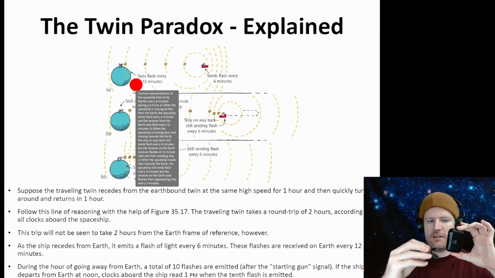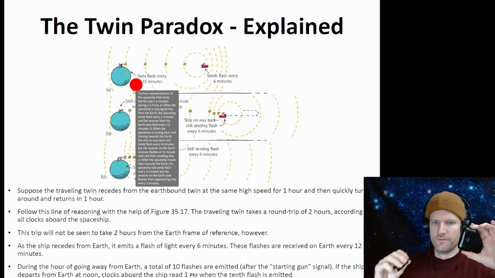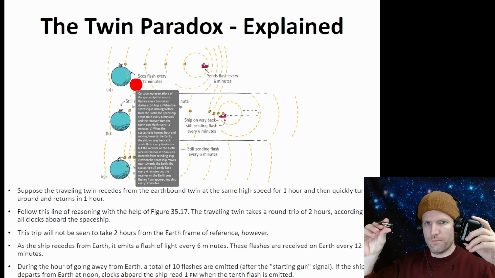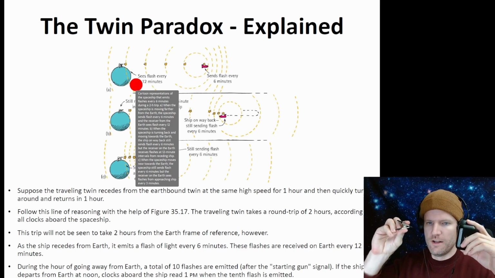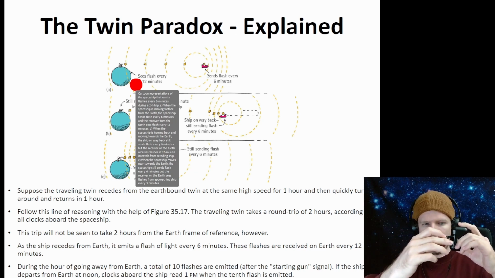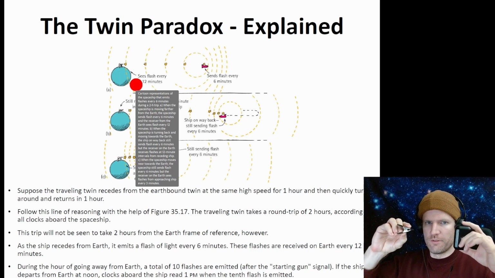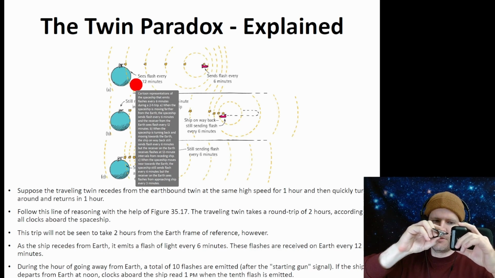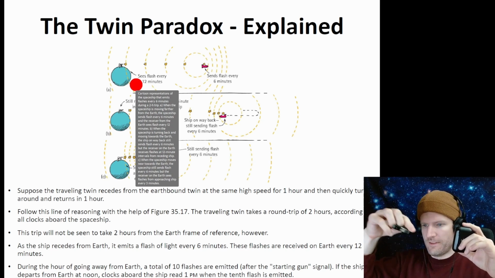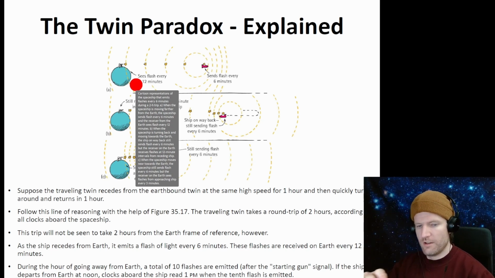The important thing is that at the turnaround point, things change. Because at the turnaround point, when this rocket turns around, it's moving through many different reference frames. And so that causes the difference. So there's time dilation the whole way there. Then there's funkiness because of the turnaround, because it's moving through reference frames. Then there's time dilation all the way back. And that means that the person in the rocket ship will be younger than the person on Earth.